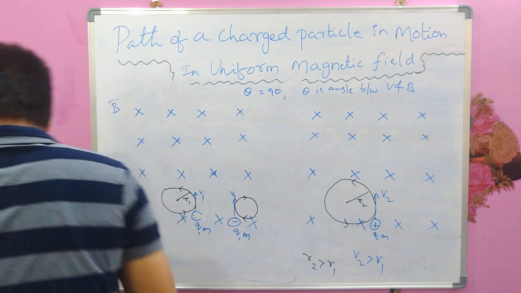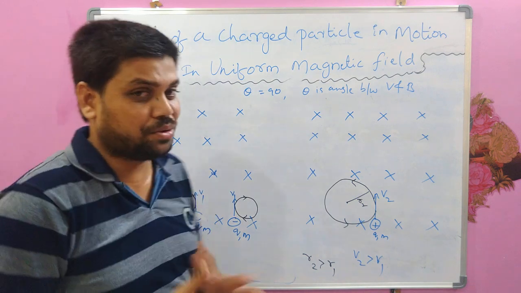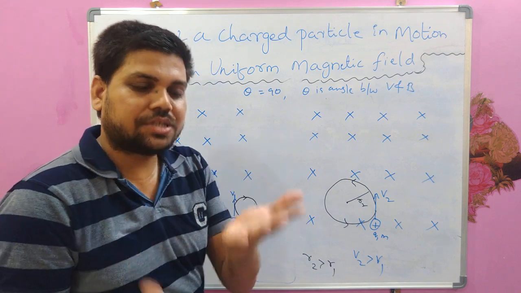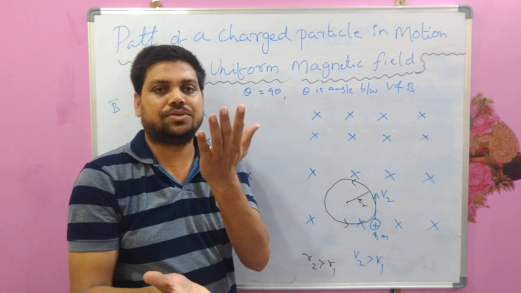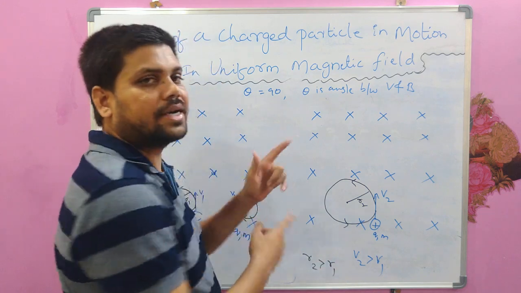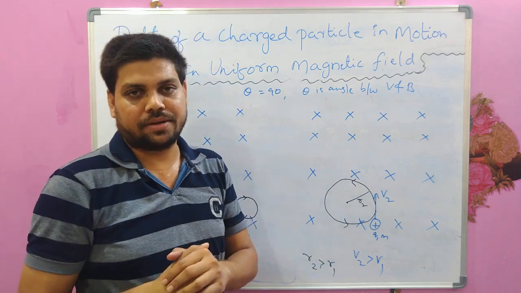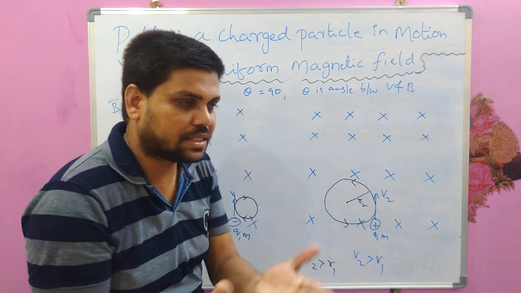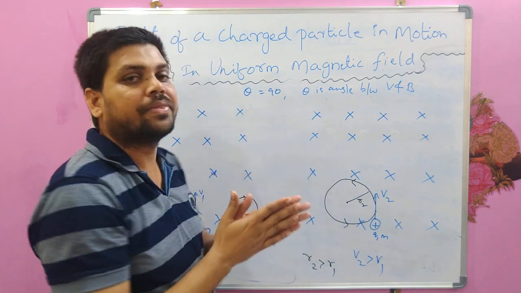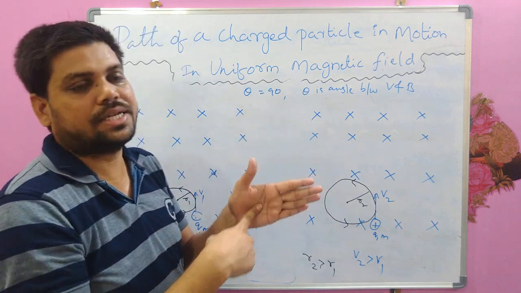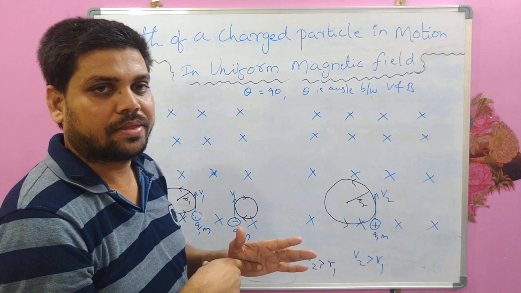So remember this. Fleming's left hand rule can be used for the prediction of magnetic force, but we can also use our left and right hands. Using palm rules, we can predict the magnetic force acting on that moving charged particle. Remember, the thumb represents the velocity direction, the four fingers represent the magnetic field direction, and the palm represents the force direction acting on the charged particle.